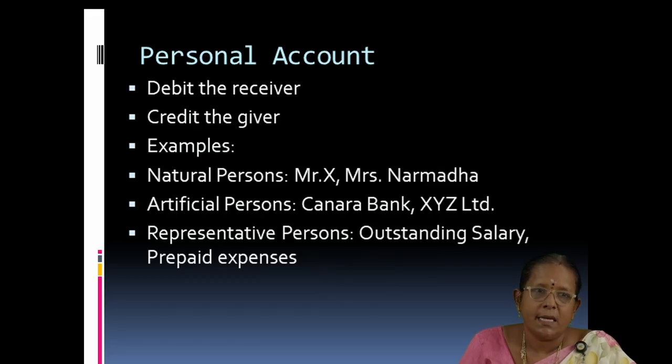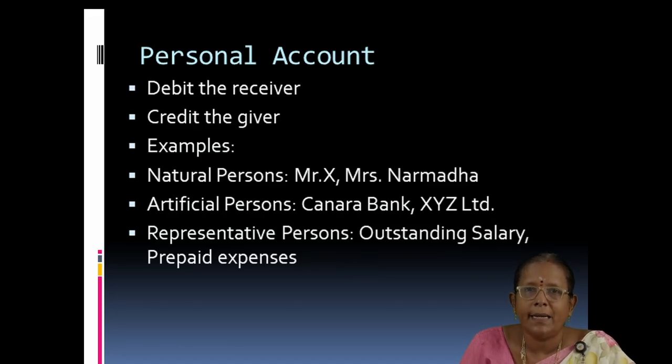Okay. Same case, if I purchase goods from Mr. Y on credit basis, I have not paid the amount so far. So in such a case, I have to debit purchase account and credit the creditor name, that is Mr. Y. Purchase account debtor to Mr. Y account. Understood? So creditor is credited, debtor is debited. That is why receiver is to be debited, giver is to be credited, right?